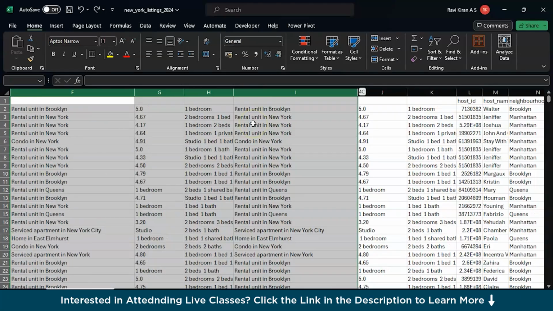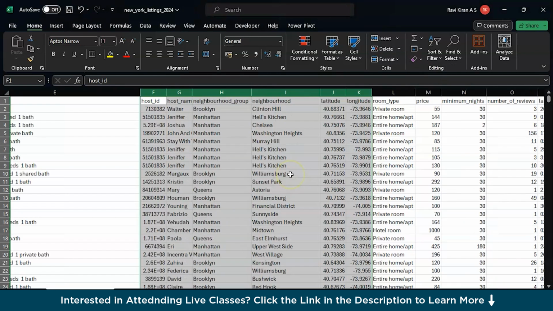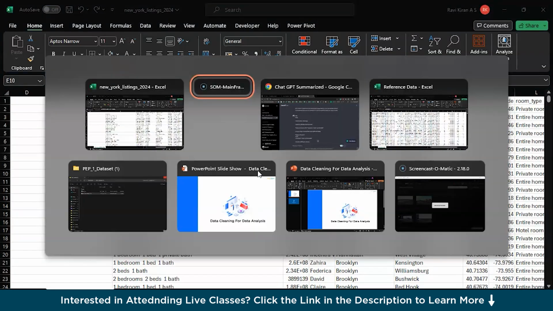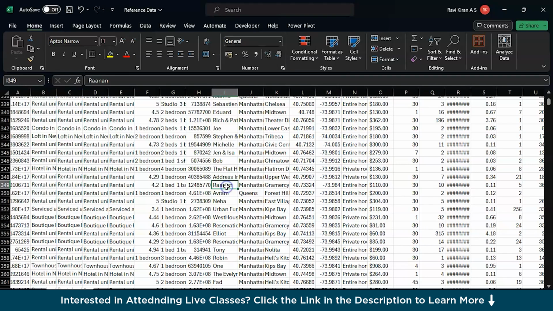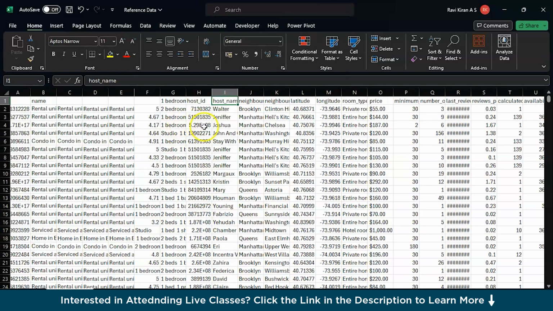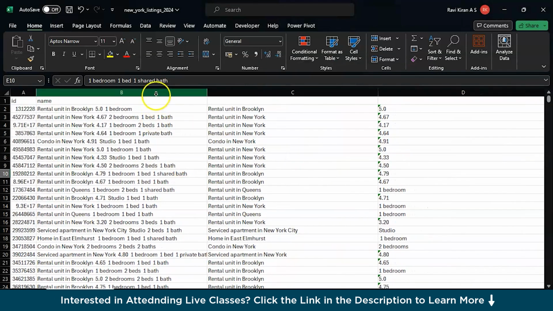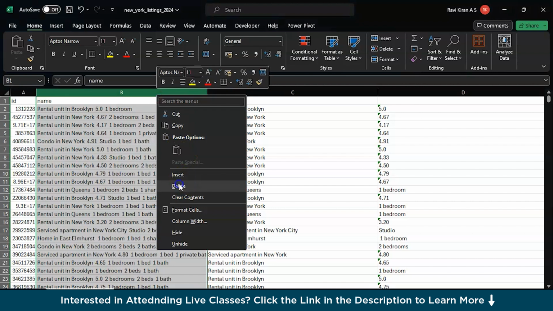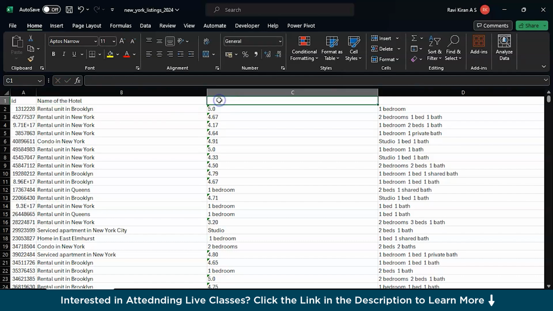Okay, so I think you don't want E, F, G, H, I, J, K. So I think we mistakenly inserted the data twice. So let's check the original data just for reference. So I would always recommend you to keep a copy of the dataset that you're working with, so that anytime you have a problem, just go back to the original dataset and have a look at it. Right now, I think we don't even want this particular column over here. So we have the name of the hotel, rating,